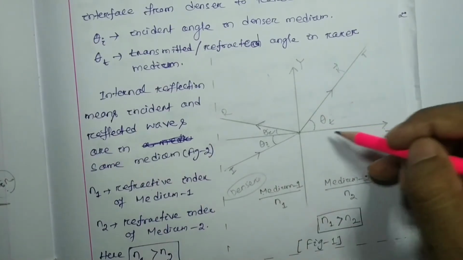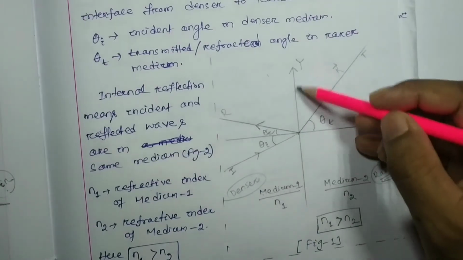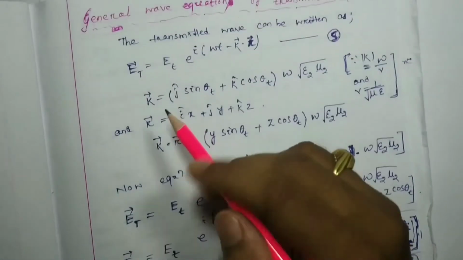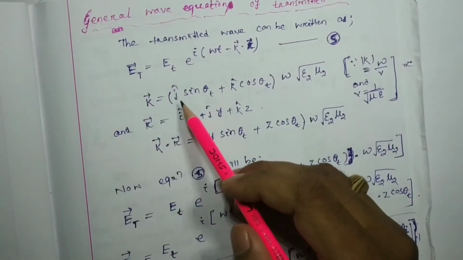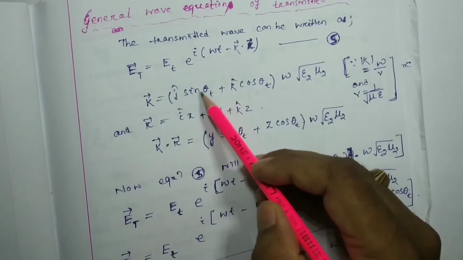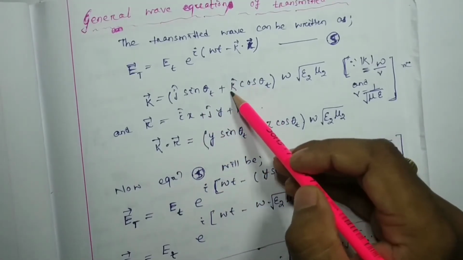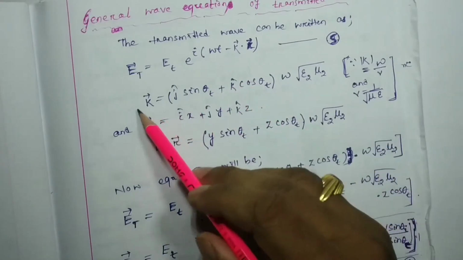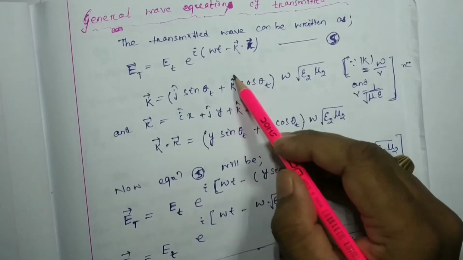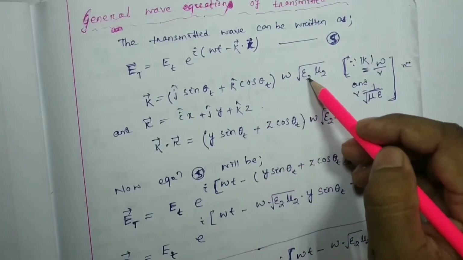That means it will be your k cap and this side is your j cap. So hence the k vector, the propagation vector, can be written as j cap sin theta t, because along the y axis we found the sin theta component, plus k cap cos theta t into root over omega epsilon 2 mu 2. Here k cap means along the z axis, so don't be confused between k and k. This k is the propagation vector and this is your z axis direction.